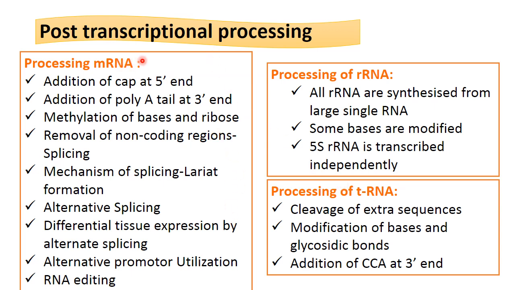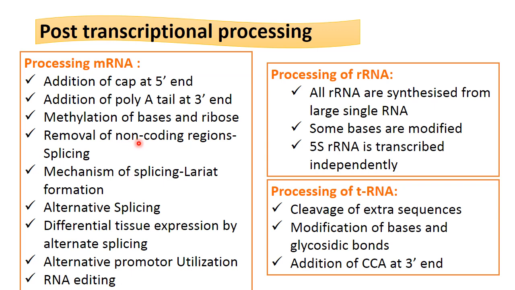For processing messenger RNA there is addition of a cap at the 5' end. A 5' guanosine cap is added to the 5' end of the primary transcript. Then there is addition of a poly-A tail, where adenosine is added at the 3' end. Then methylation of bases and ribose takes place.